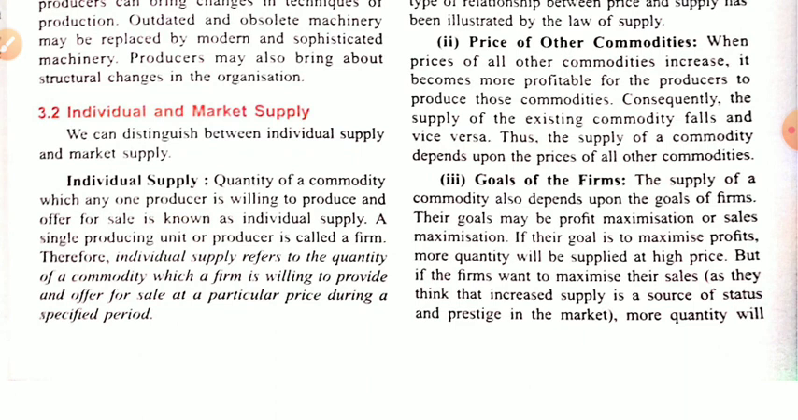Suppose you have many pizza makers, like Pizza Hut, Domino's, and so many others, but we are talking about only one firm, like only Pizza Hut, or only Domino's. This is known as individual supply, when we talk about the supply of an individual producer only.